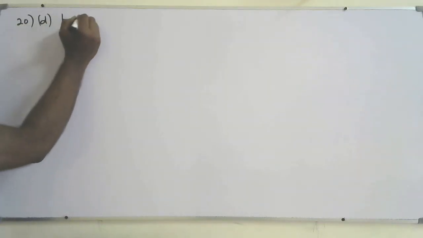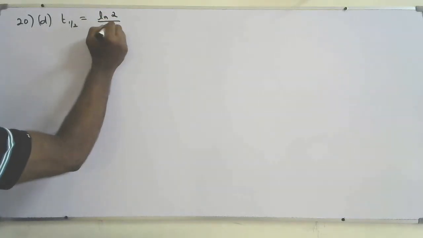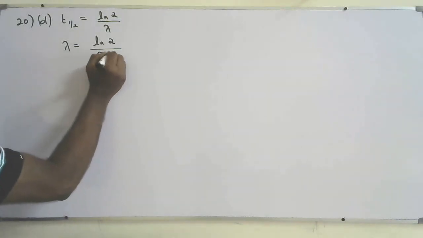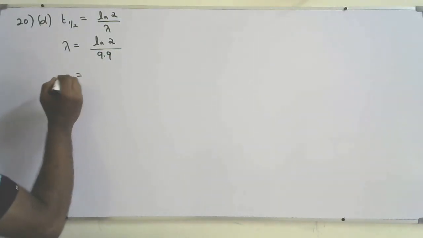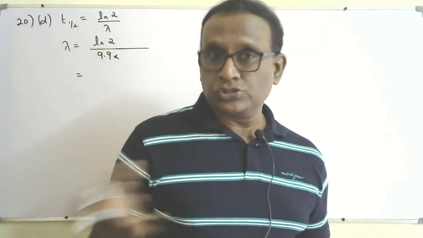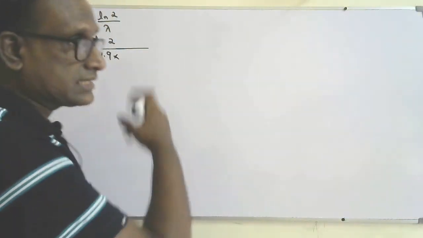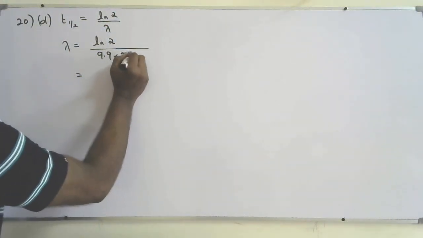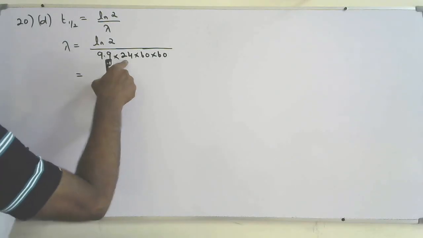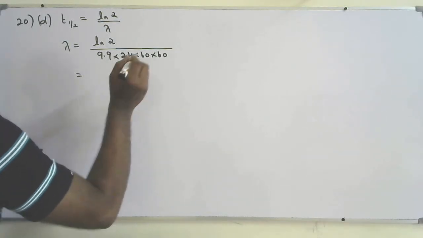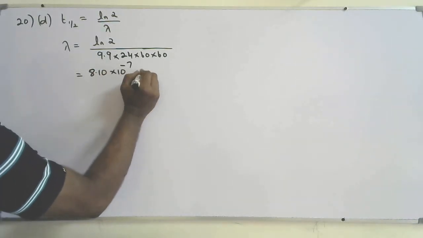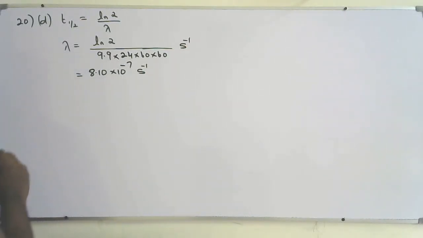So we know that T half equals ln2 over lambda. So lambda will be ln2 over half-life, which is 9.9 days. I can convert to seconds, because I'm going to use A equals lambda N and I should convert to seconds, then it will be easier later. So 9.9 times 24 times 60 times 60, if I want to convert to seconds: 1 day 24 hours, 1 hour 60 minutes, 60 seconds. So that will be 8.10 × 10^-7 per second. That's the value of lambda.